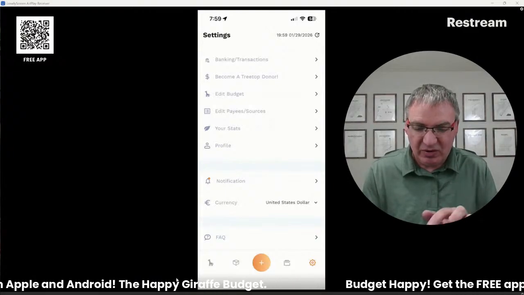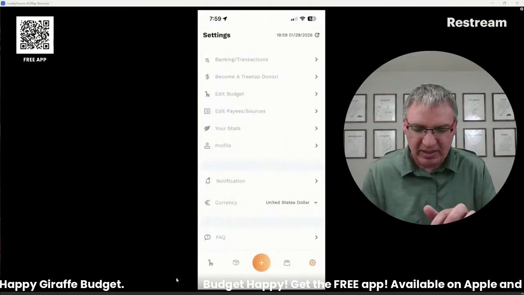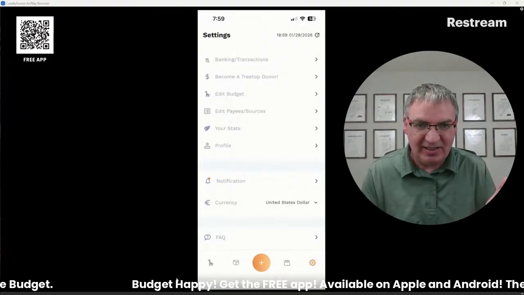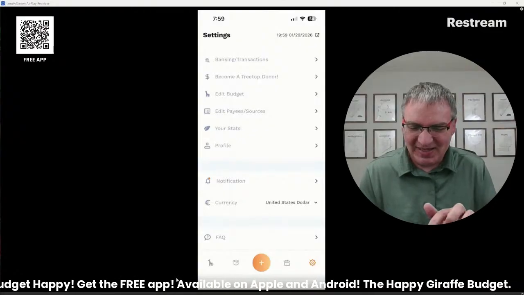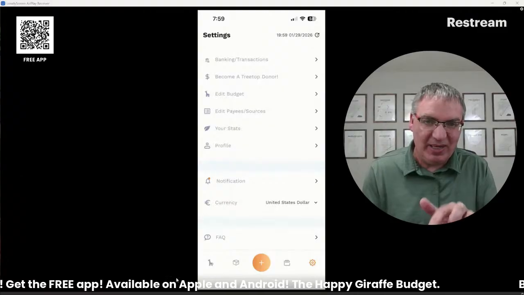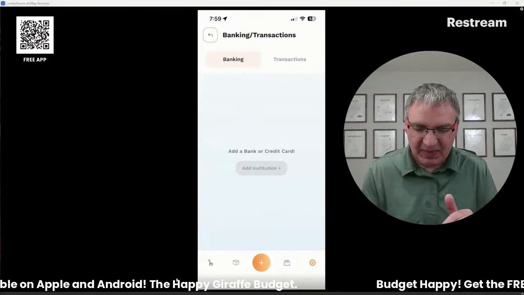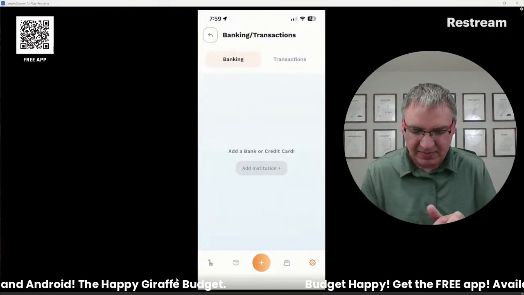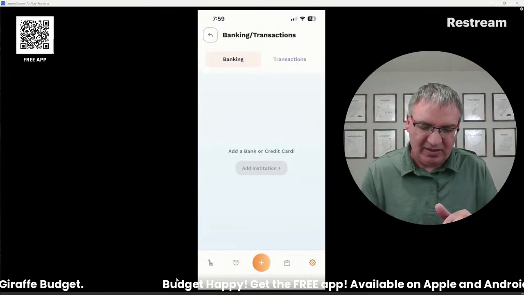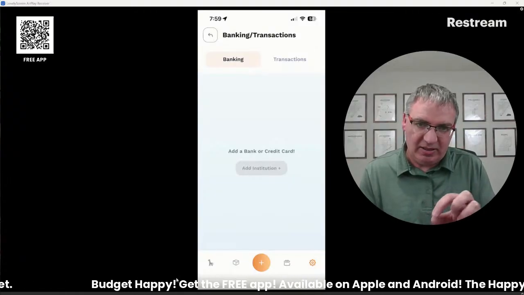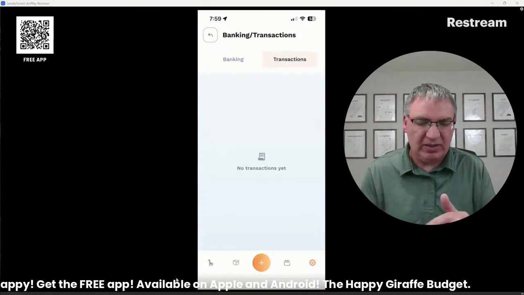A brand new thing, if you are a treetop donor, that's if you go in here and you become a donor, which helps our nonprofit. This is hopefully our primary way to get money to fund our nonprofit. So if you become a treetop donor, you can see banking and transactions up here at the top. And in that way, you can add a bank. So I'm going to add in the point on this one is you add your bank, add your accounts that you want to be able to see, and it'll just update them for you. And whatever it pulls in, it's going to show up in this transaction list.